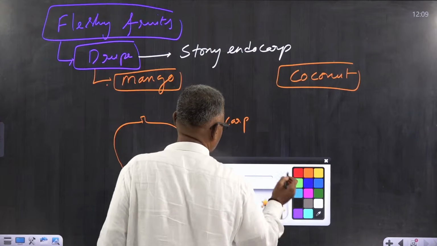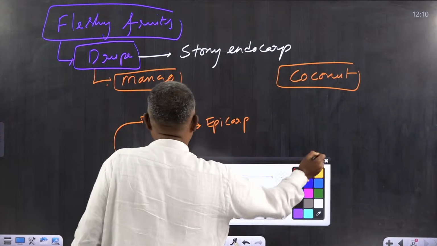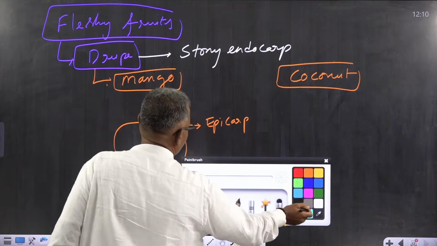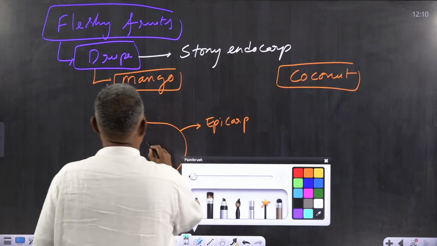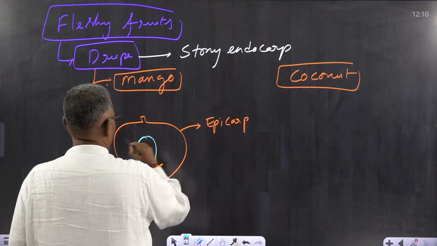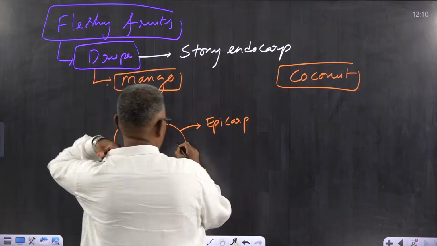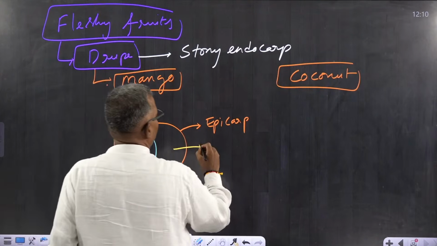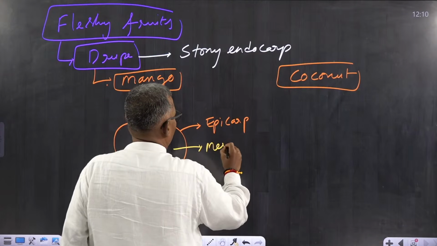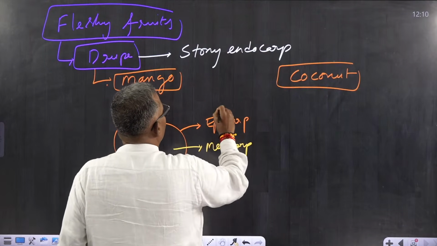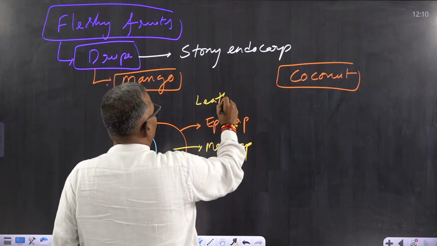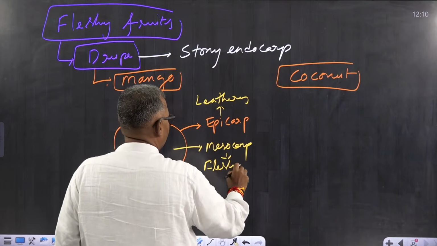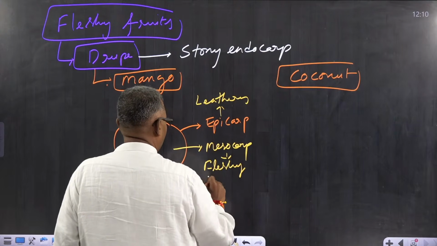And below the epicarp, there is a fleshy region which we eat as a source of food, that is nothing but mesocarp. So here epicarp is leathery and mesocarp is fleshy, and this fleshy mesocarp is edible.